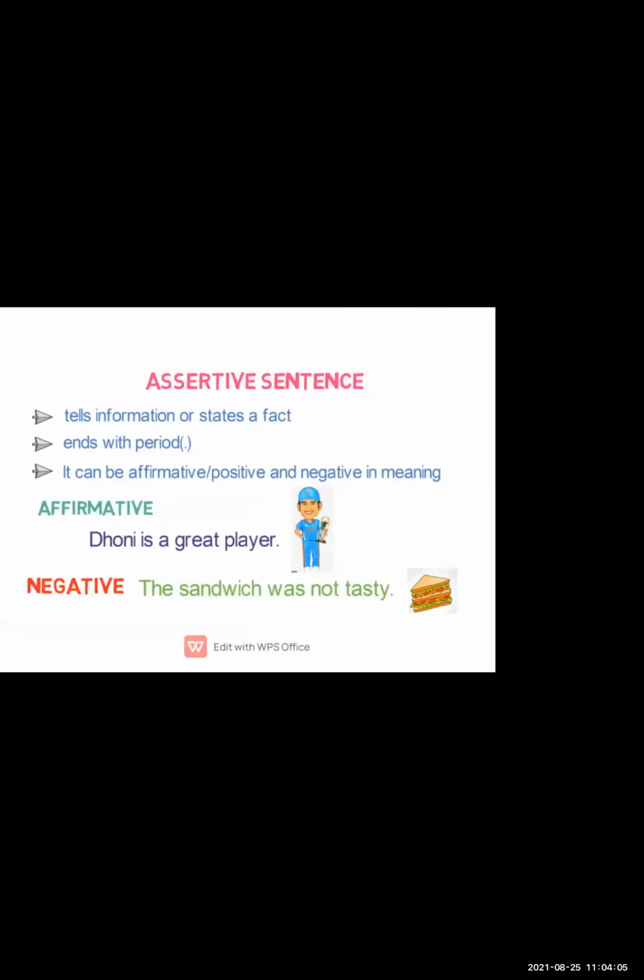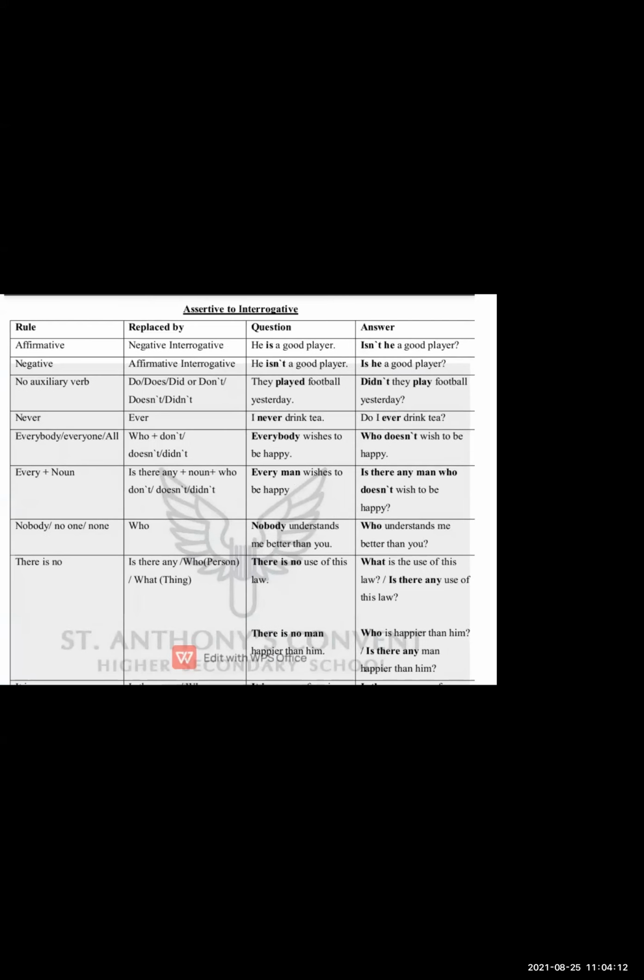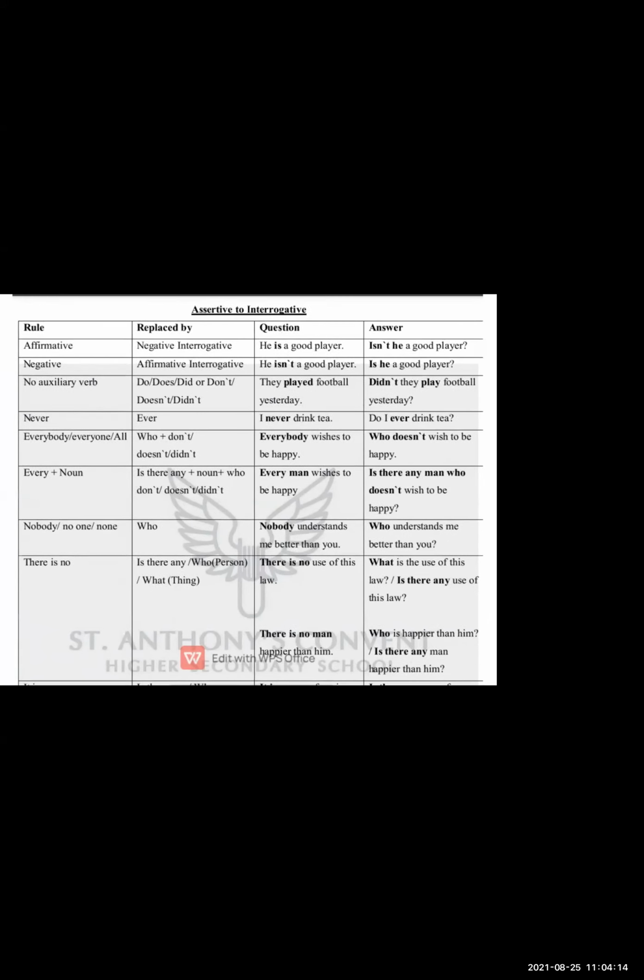Now let us see the next one. The next is nobody, no one, none. So here nobody, no one, none show that these are the words we are using for the negative. Now this negative we have to convert into a positive. For converting into a positive, we are using who. Now let us see the sentence: Nobody understands me better than you.